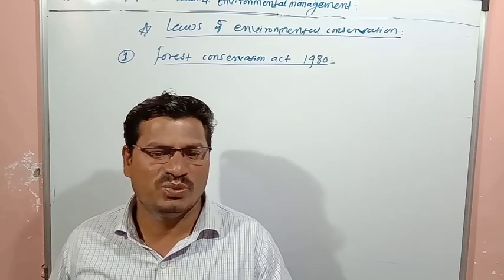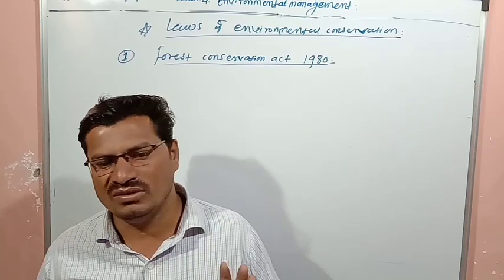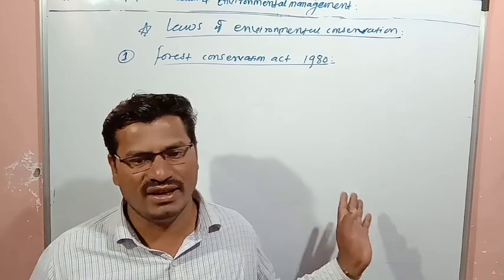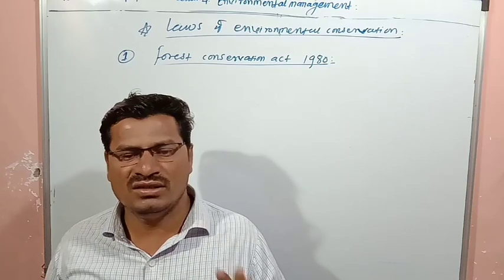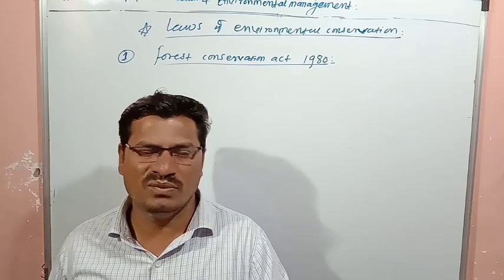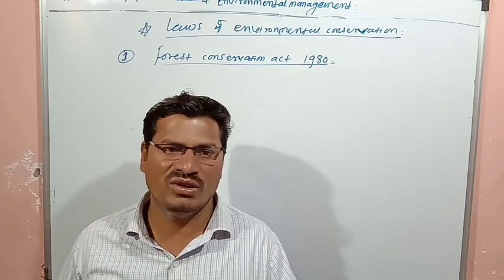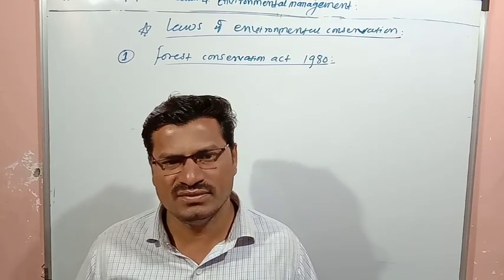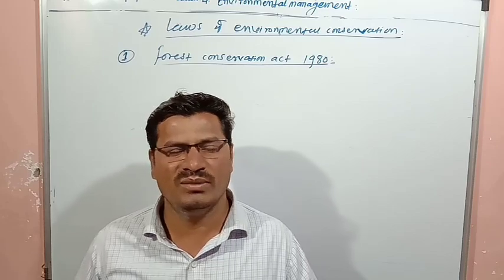So, and it is prohibited by this law. So according to this act, land is reserved, land which is reserved for the forest, lands which is reserved for the, suppose you can say, sanctuaries, land reserve, it is prohibited by this law.